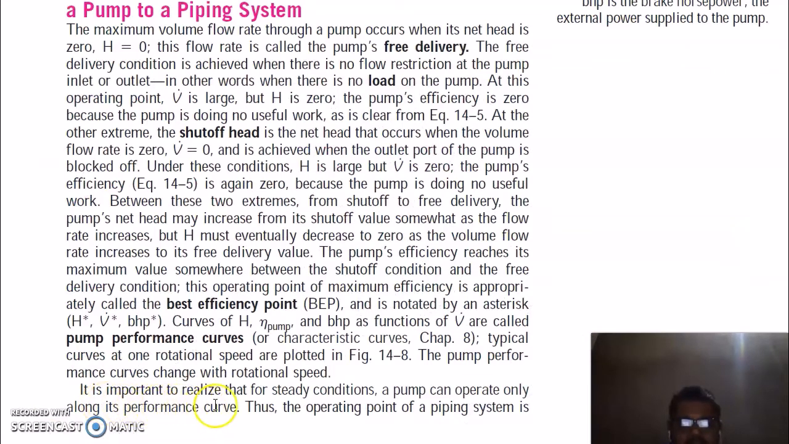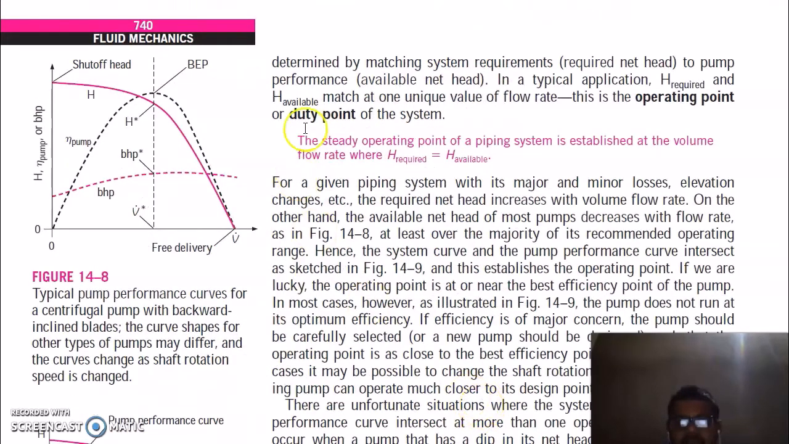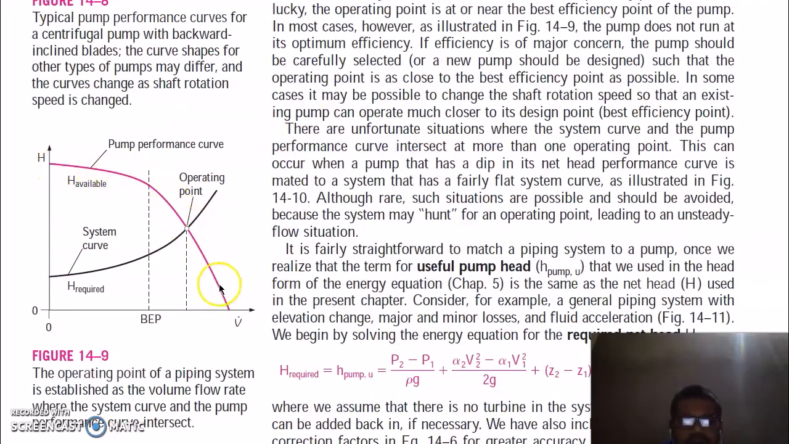It is important to realize that at steady conditions, a pump can operate only along its performance curve. Thus the operating point of a piping system is determined by matching the system requirement, net head required, to the pump performance, available net head. In a typical application, H required and H available match at one unique value of flow rate. This is called the operating point or duty point of the system. So this is your performance curve of the pump, and this is head required, and this graph is between flow rate and head. If your flow rate increases, you will need more head to add to the water.